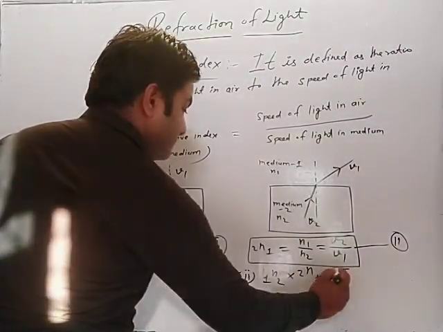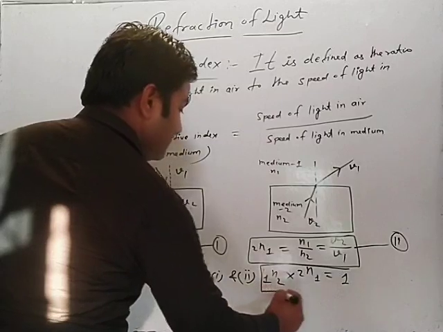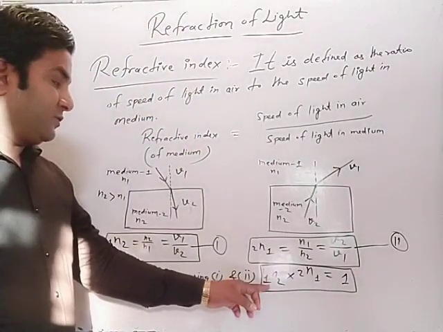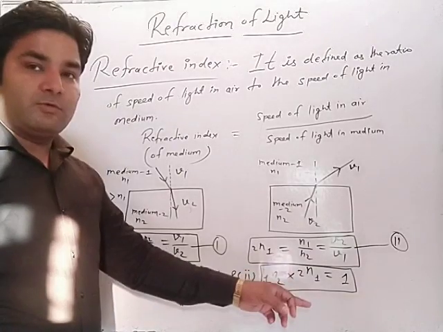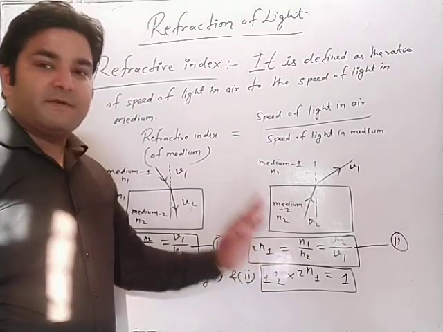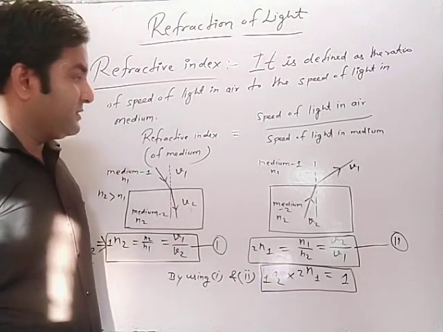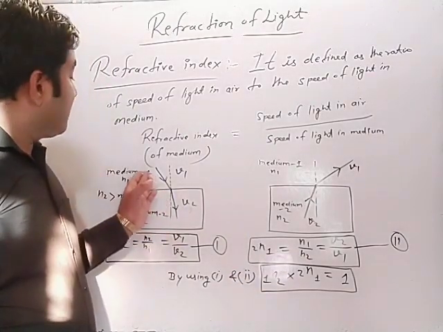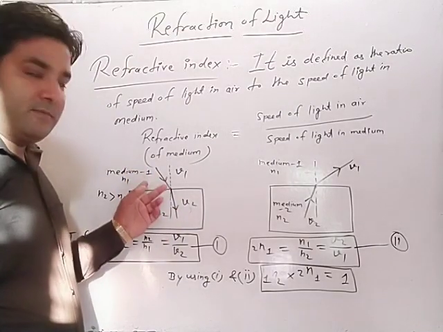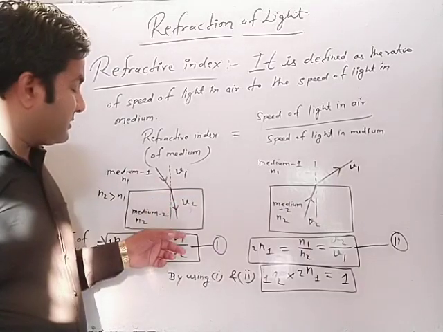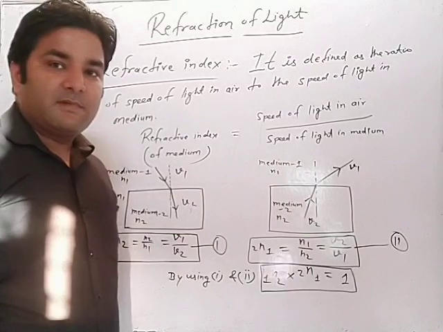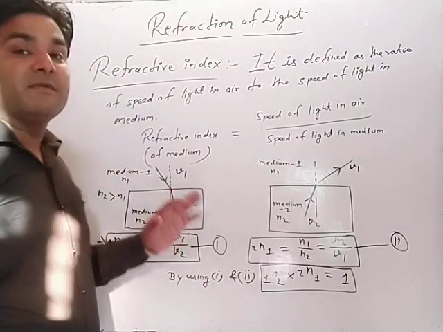1. It means when we just take one medium refractive index, that is refractive index of medium 2 with respect to 1 is equal to 1 upon refractive index of medium 1 with respect to medium 2. It means when light rays goes from one medium to another medium, then refractive index of medium 2 with respect to 1, that is reverse whenever taken, then this is what? Inverse case of the previous one.